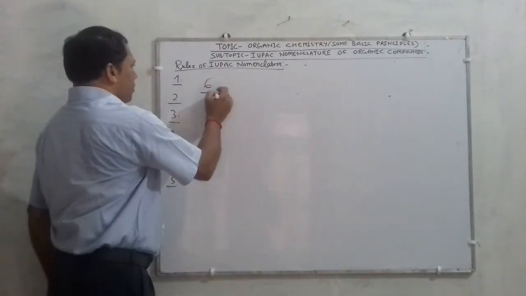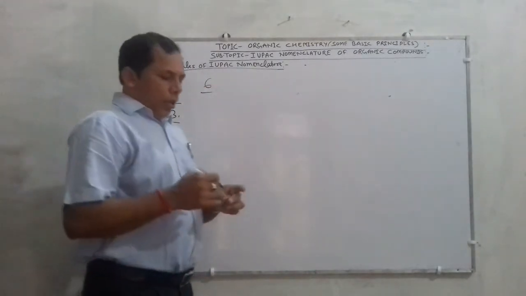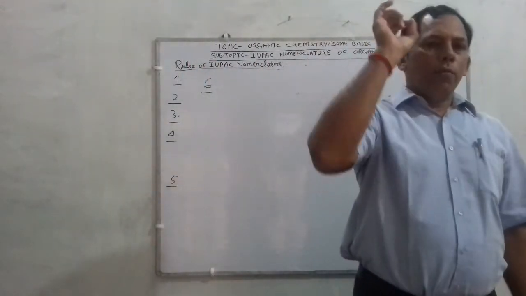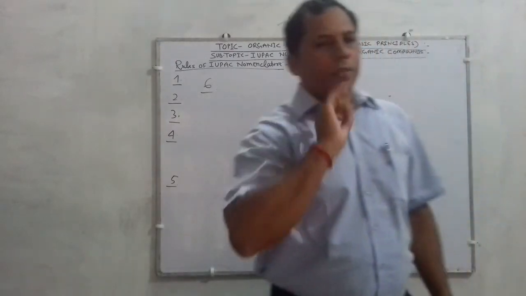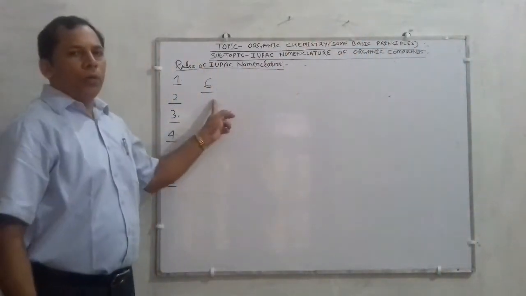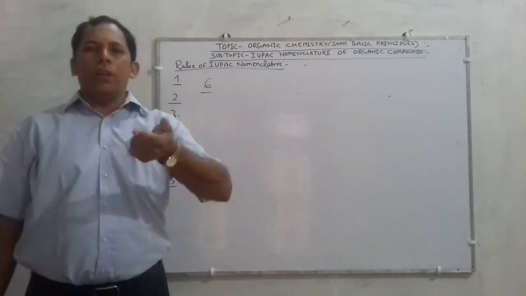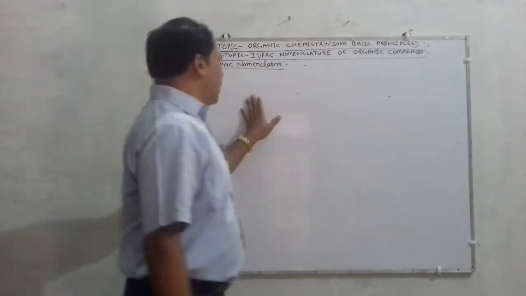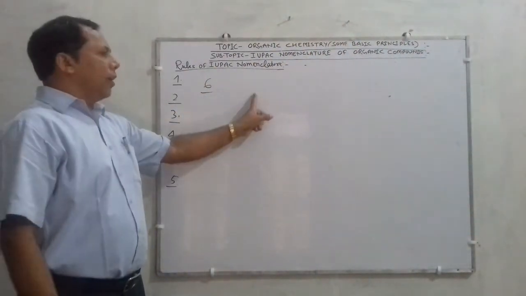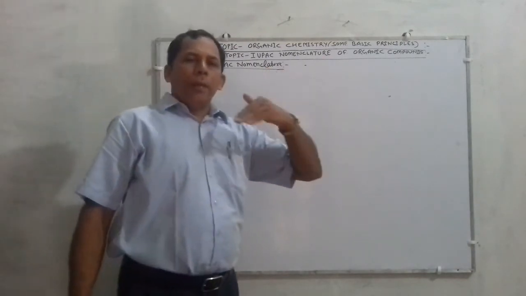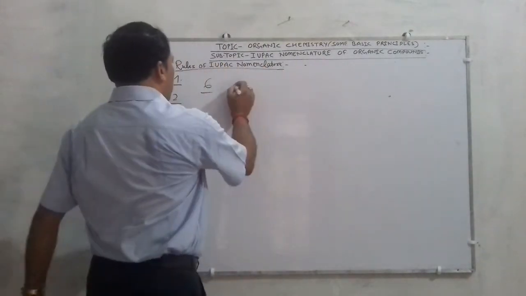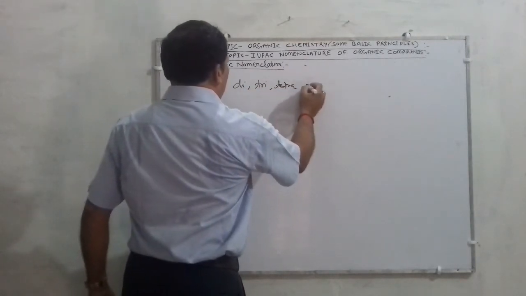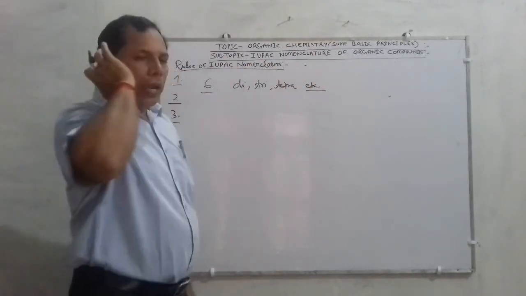Next rule, children, rule number 6. If an organic compound contains more than one similar substituent or more than one similar side chains, then in that case, before the naming of the organic compound, some prefixes like di, tri, tetra and so on are added.